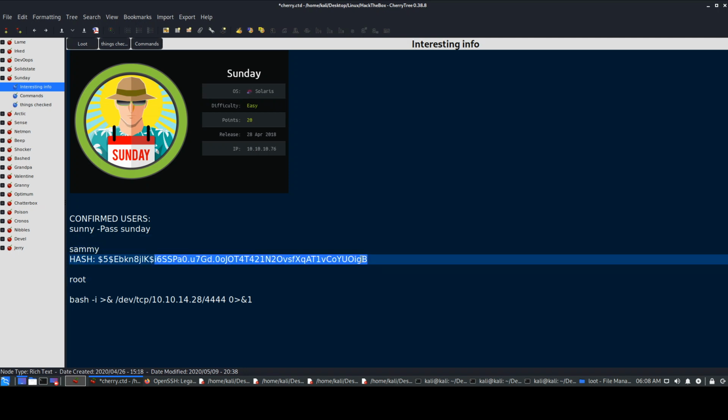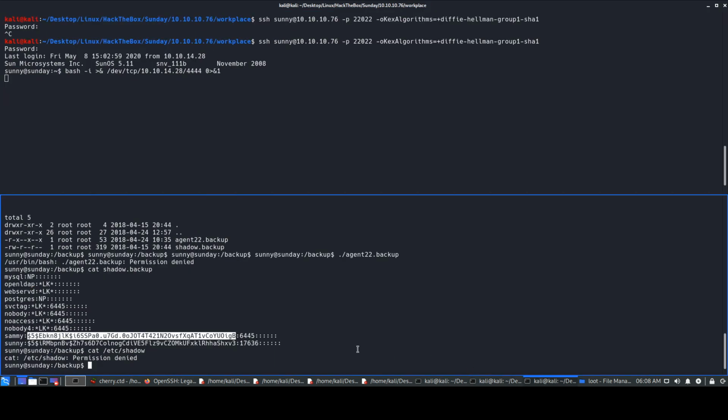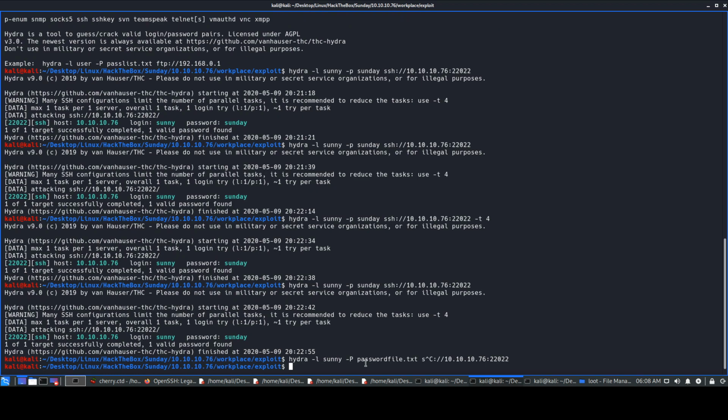Okay, so we have this particular hash over here for user Sammy. So let's just try and decode this. Not decode exactly, because if you use John, you're not decrypting the hash, because a hash is one way. Okay, it's not reversible. So we are just trying. I'll just show you all what I mean.